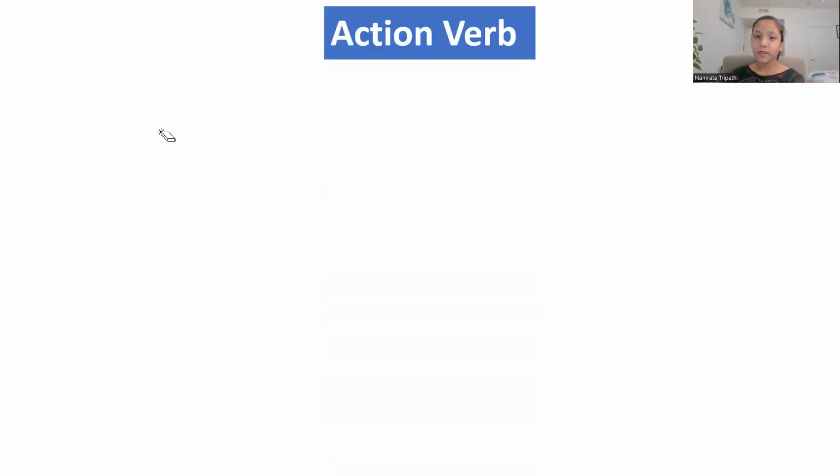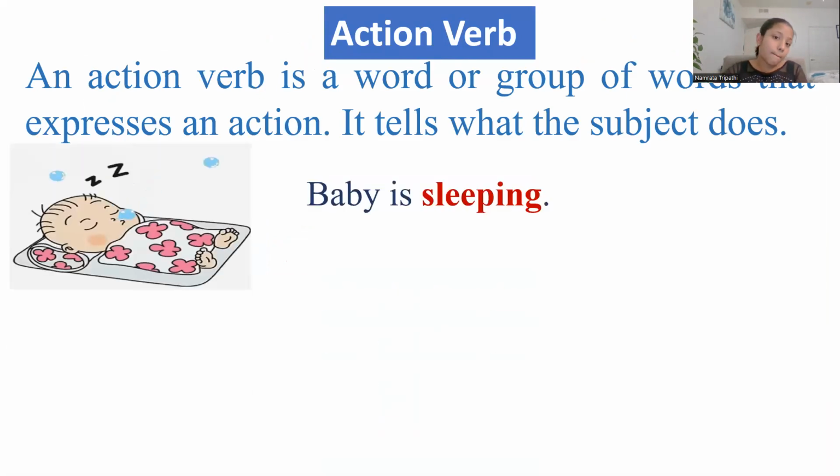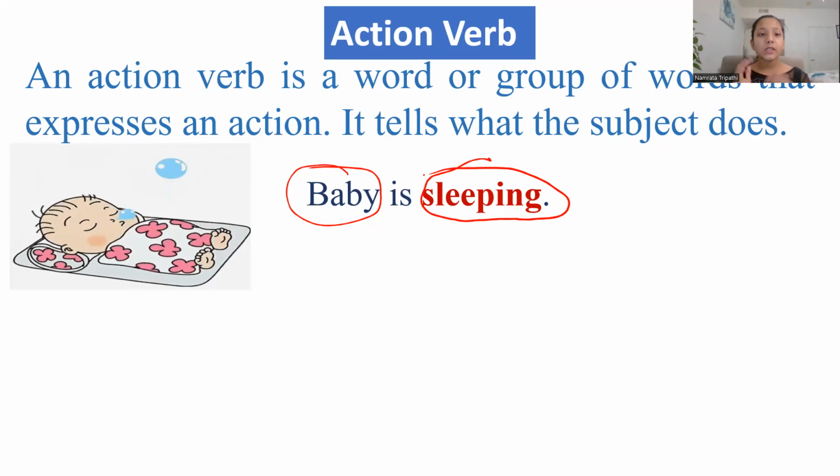Action verb. What's an action verb? Well, an action verb is a word or group of words that expresses an action. It tells what the subject does. Like, baby is sleeping. Baby here is the subject. And what is the baby doing? It's sleeping. What a cute baby. Don't you agree? So sleeping is the action verb.